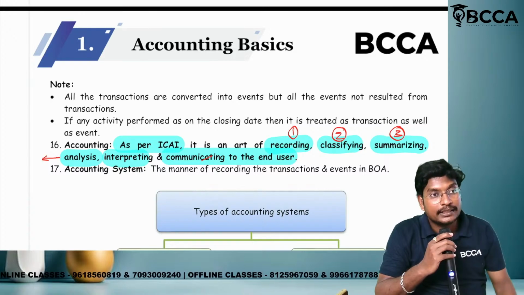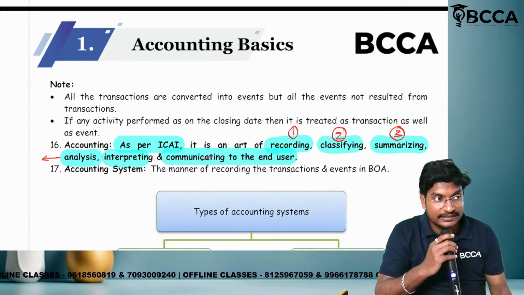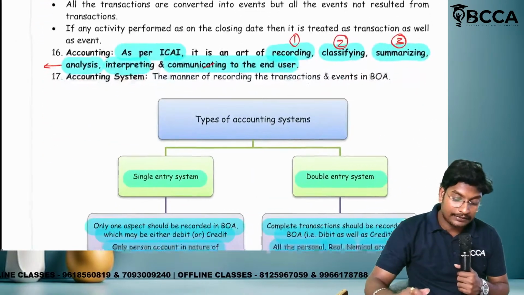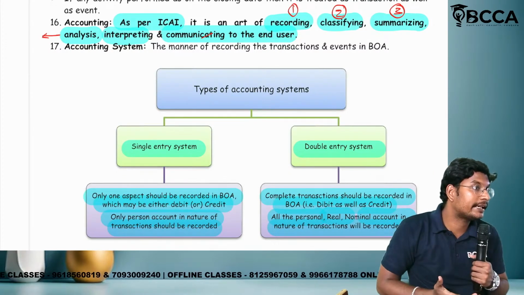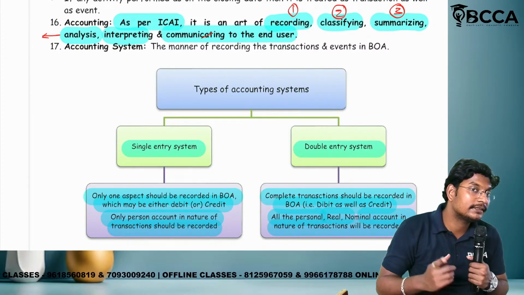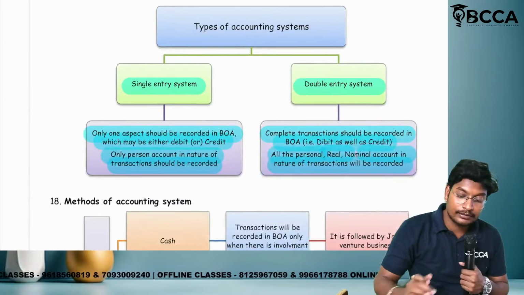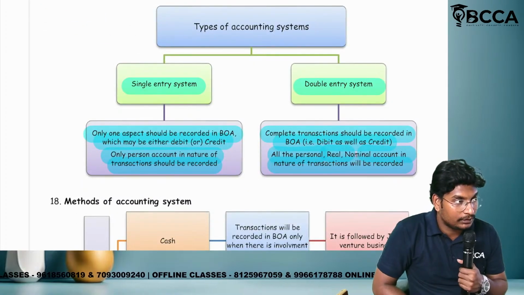Okay, now that means 10 marks will come from the basics itself. After this, I have discussed the accounting system. What is the meaning of accounting system? How to record the transactions and events. We already discussed in entry format. For that, the double entry system is the only one useful to us.